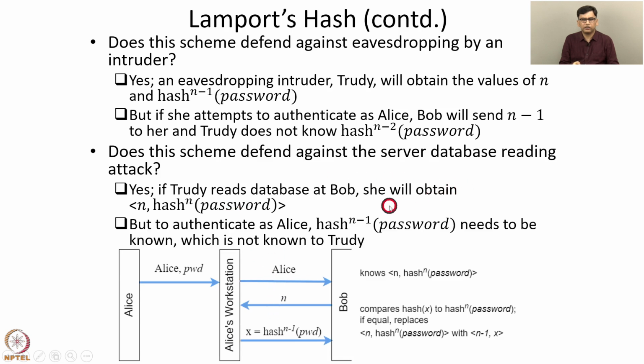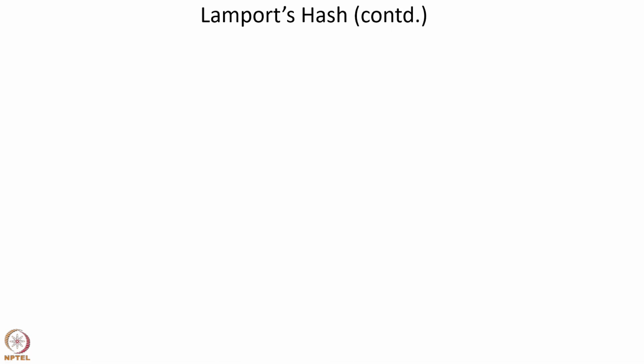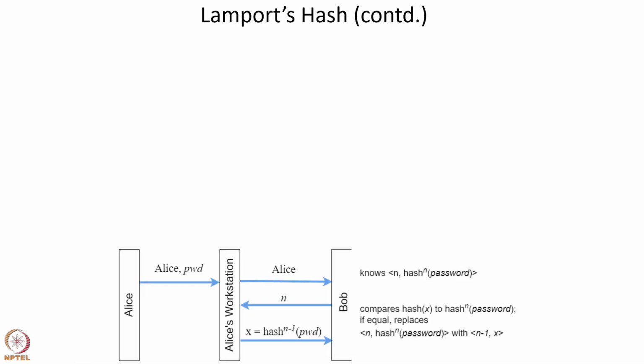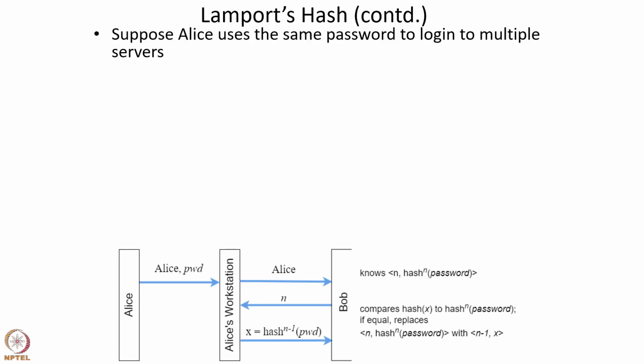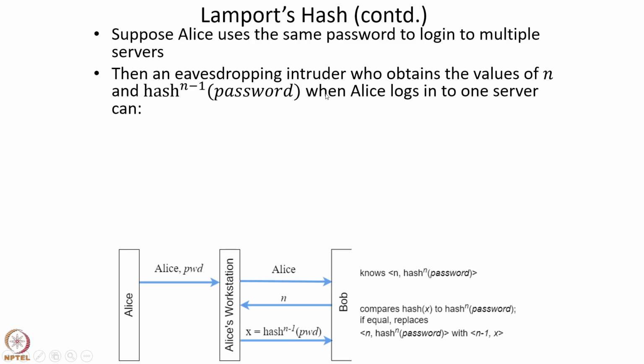Hash n-1 password cannot be computed from hash n password because of the one-way property of the cryptographic hash function. This is not known to 2D, hence 2D is not able to authenticate as Alice to Bob. So hence this scheme defends against the server database reading attack. Now, suppose Alice uses the same password to log into multiple servers. Then the following attack is possible.